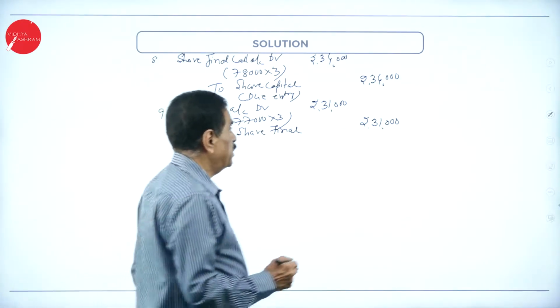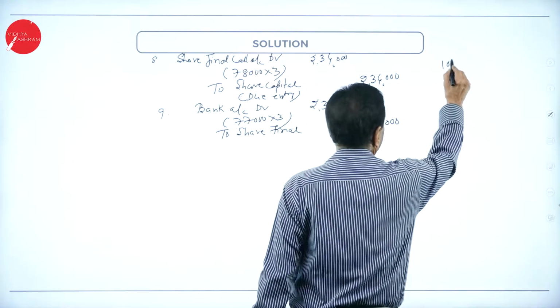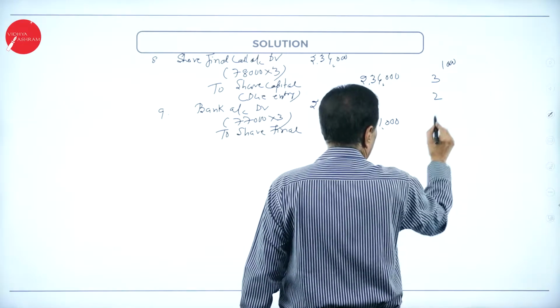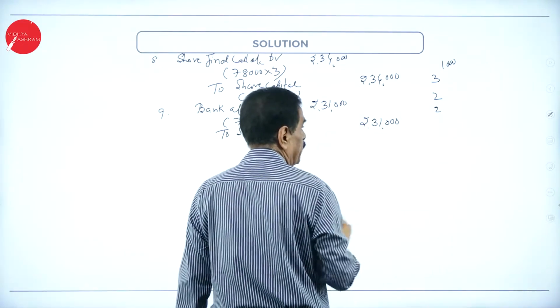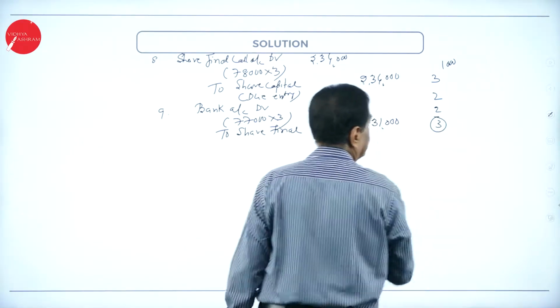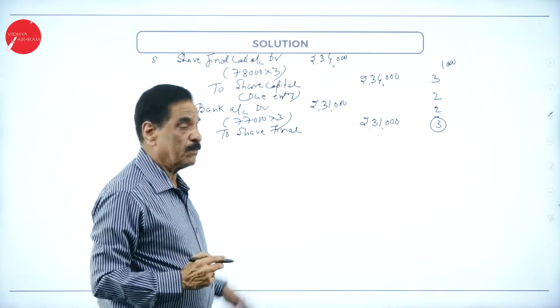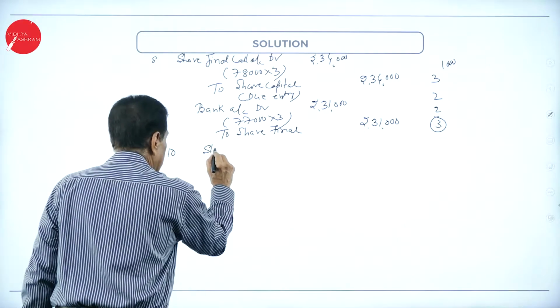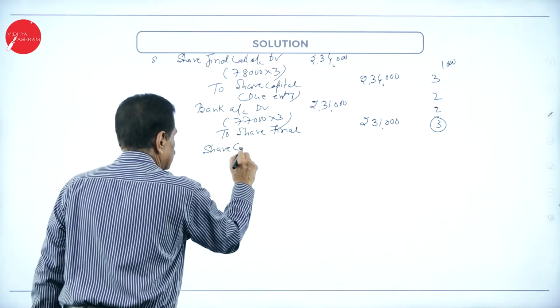Now, how many shares are there? 1,000 shares. He paid application 3, he paid allotment 2, he paid the first call 2, 7 rupees in total. He could not pay the final call of 3 rupees. So he fails to pay the 3 rupees. Entry for forfeiture. Share capital account debtor.